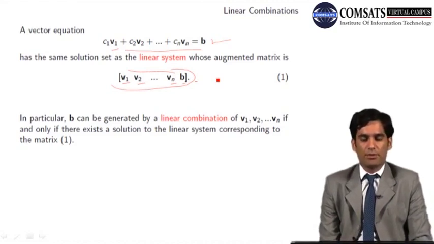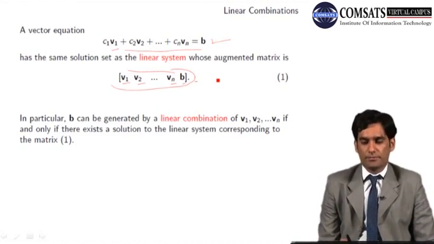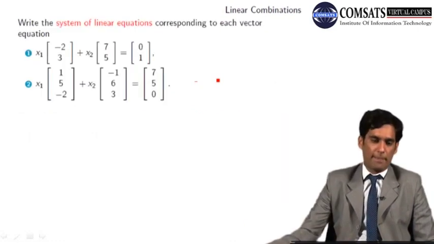In particular, as we did in the previous example, b can be generated by a linear combination if and only if there exists a solution of the linear system corresponding to this matrix.